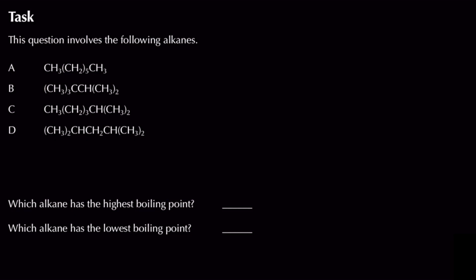So yeah, looking at this question then, you can see here I've got a bunch of different alkanes, and I don't know whether they're going to be isomers or not. I don't know whether they're going to have more carbon atoms or not, but of course I'm going to draw them out just to make sure that I'm getting the right answer.